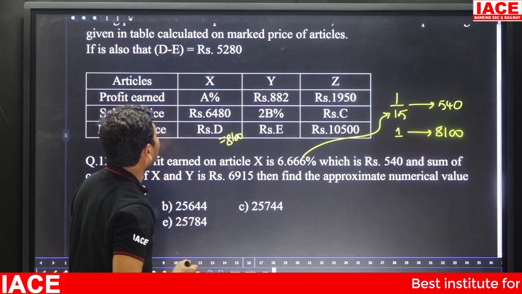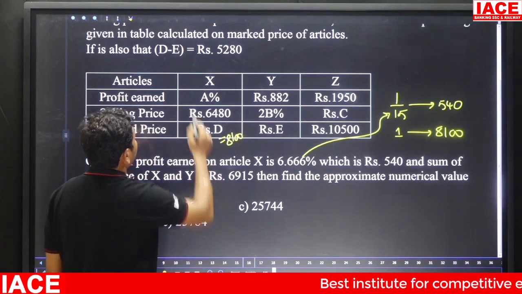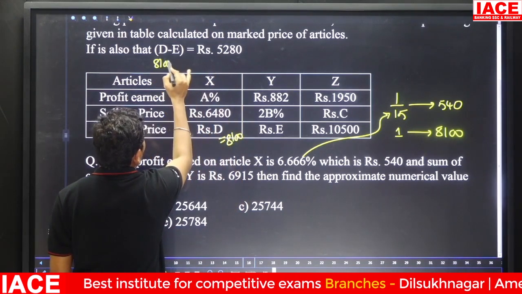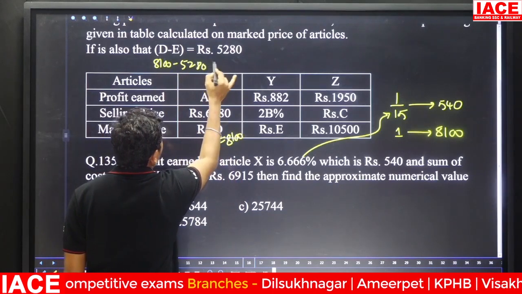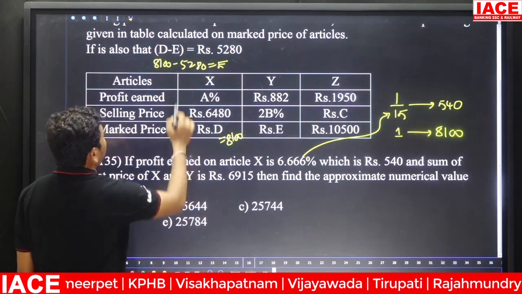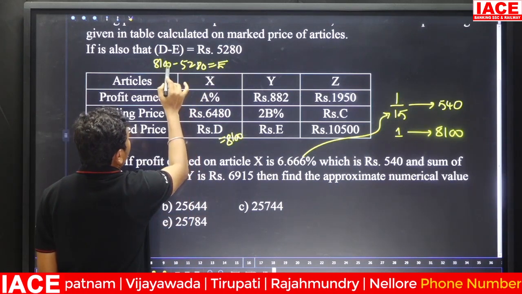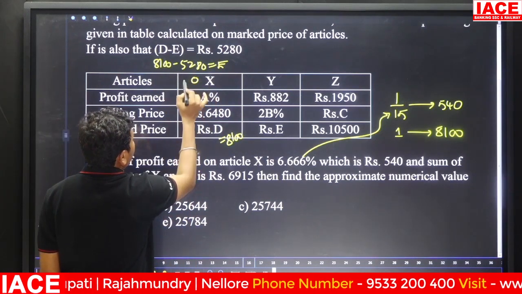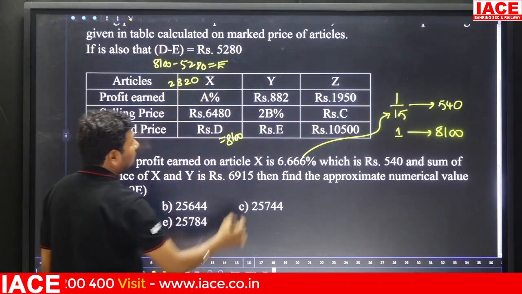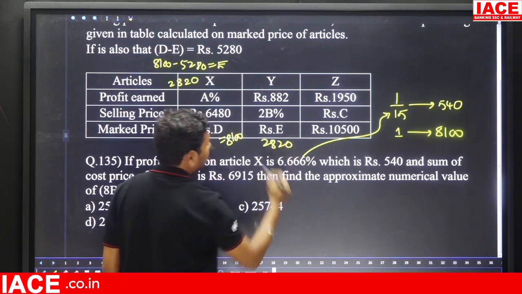And D minus E is equal to 5280, we already know. D value is 8100, so 8100 minus 5280 is equal to E. What is it equal to? 0 minus 0 is 0, 10 minus 8 is 2, and 10 minus 2 is 8, and 2. So 2820. E value is 2820 rupees.